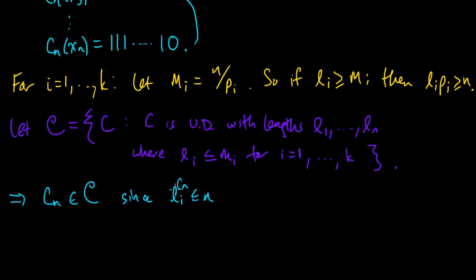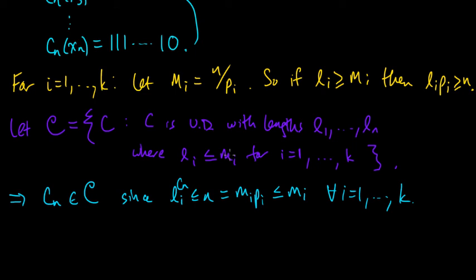Okay, so the length of the ith code word for this code is less or equal to n, and n is just pi times Mi, which is certainly less or equal to Mi, since pi is a probability. So then we know that the lengths of this code are less or equal to Mi, and it's uniquely decodable, so therefore it's in this set. That's, of course, for all i from 1 to k.